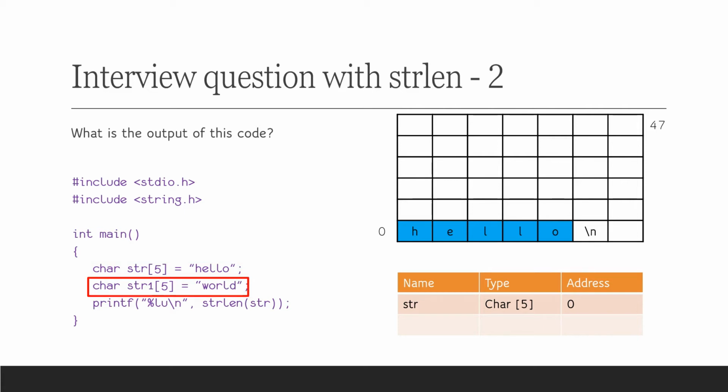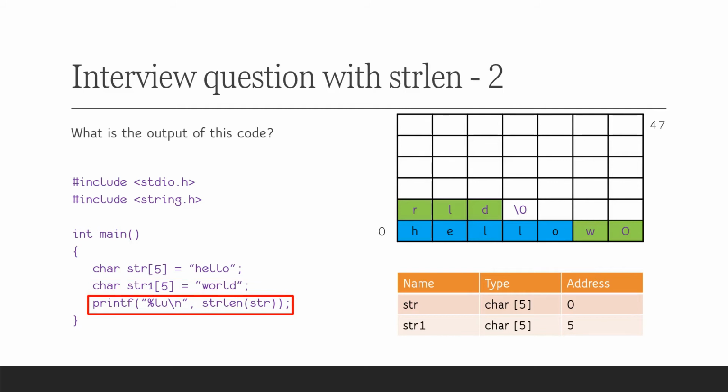The second line creates a new character array str1 and stores the word world in it. In the symbol table, the last allocation was from address 0 to the next 5 bytes, so C finds address 5 is free. Though the null byte from the previous allocation is already written at that location, the C program doesn't care about it. So a new symbol table entry is created and the string is stored in memory.